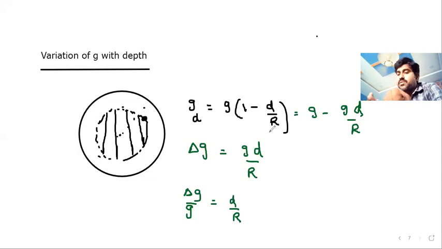What are those? Variation of g with the radius of Earth, that means the shape of Earth, variation of g with rotation, variation of g with height, and variation of g with depth. In both height and depth, the g value decreases. That means where will the value of g be maximum? The value of g is maximum only on the surface. On the surface, the g value will be more. Even if you go to more heights or to more depth, the g value definitely decreases. Okay. So these are all the